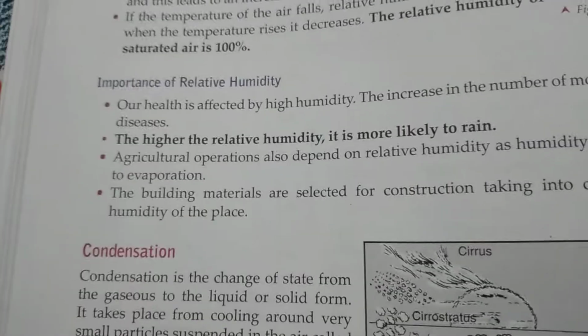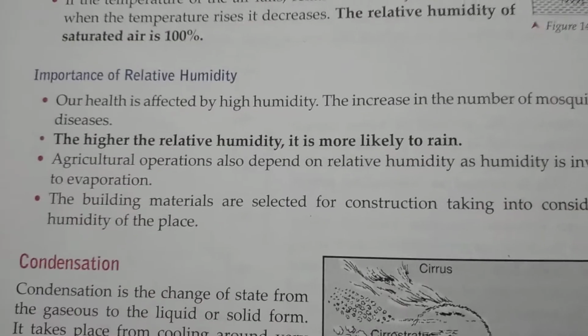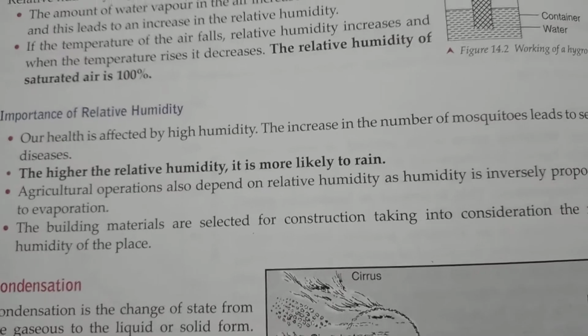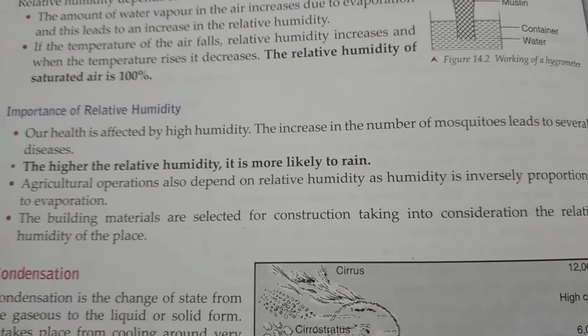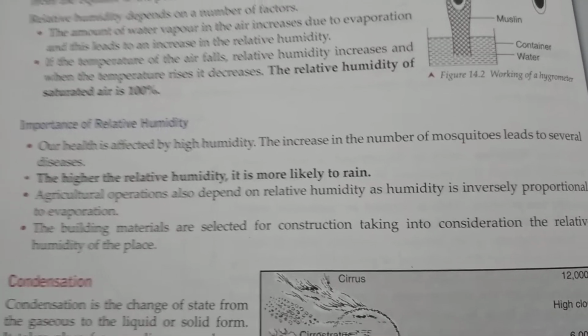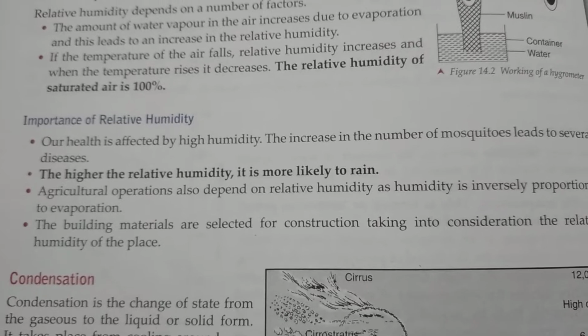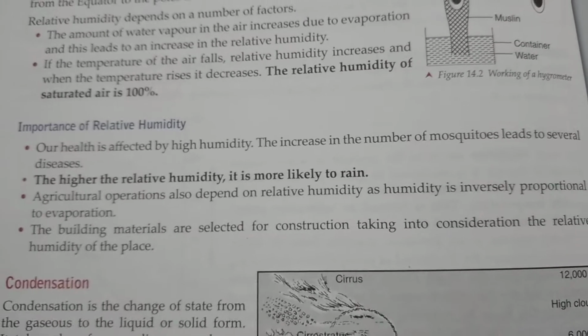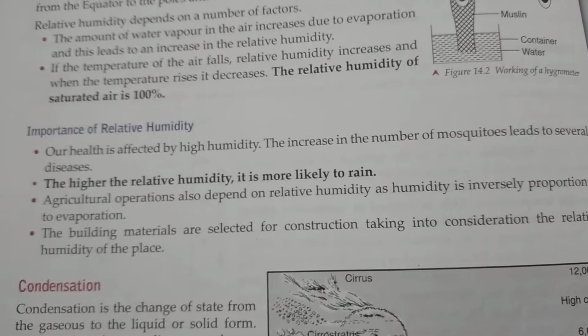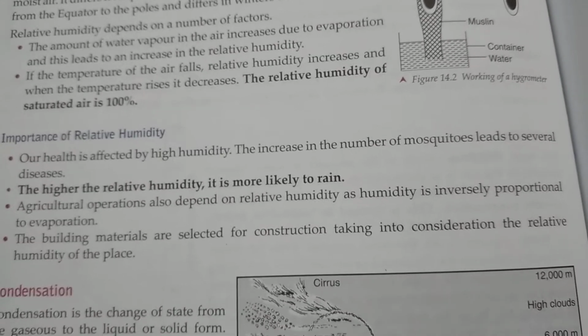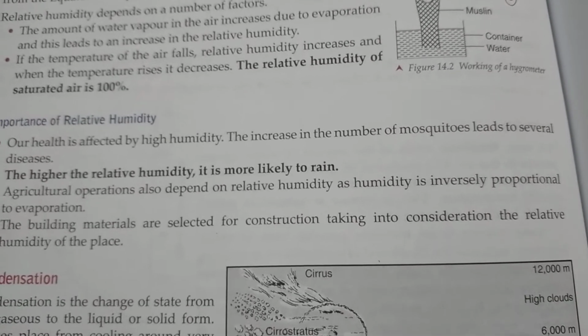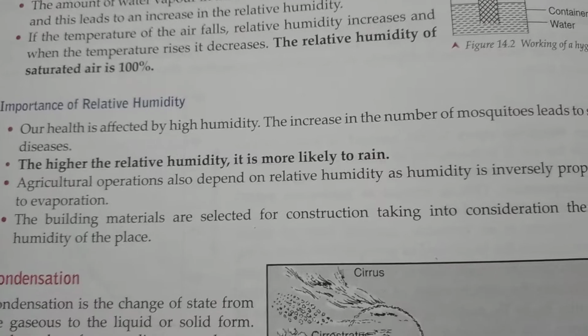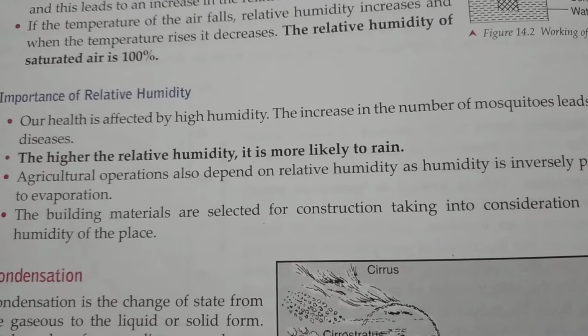Now the next thing we have to know is the importance of relative humidity. Relative humidity is really important for us because it affects our health. Whenever relative humidity increases, not only does it cause a lot of discomfort for us, it also increases the number of mosquitoes and other disease-causing organisms.